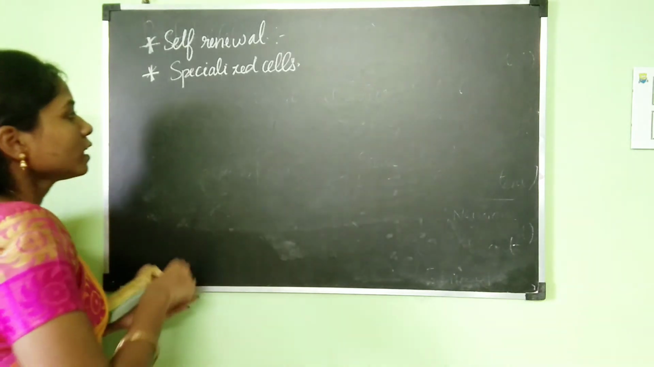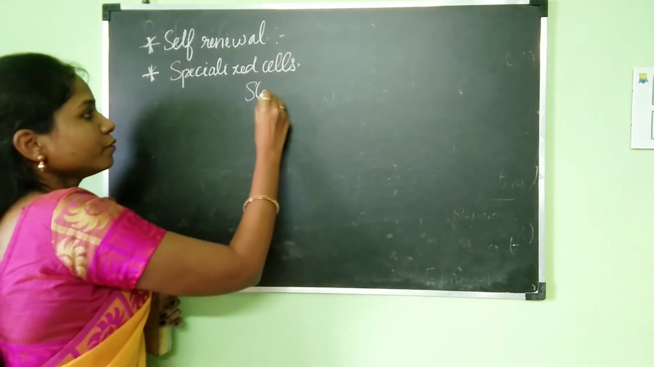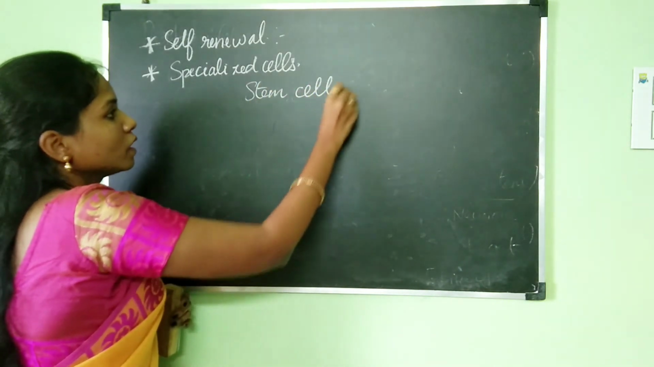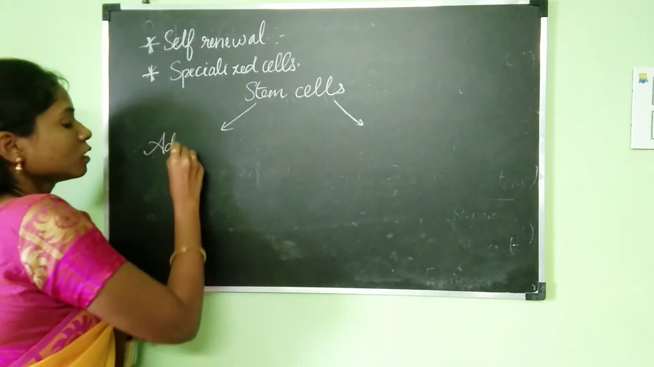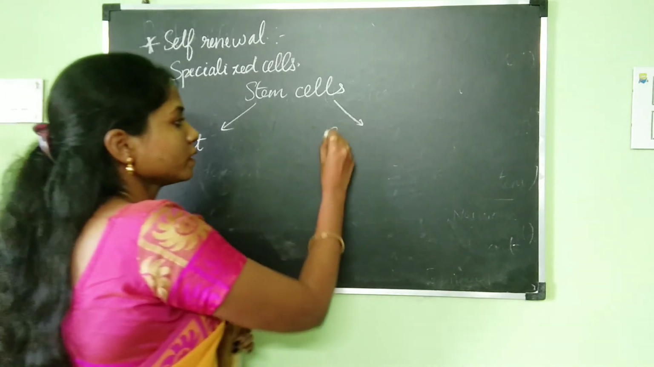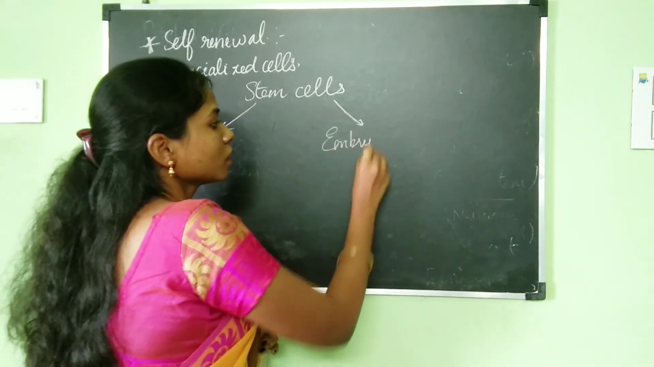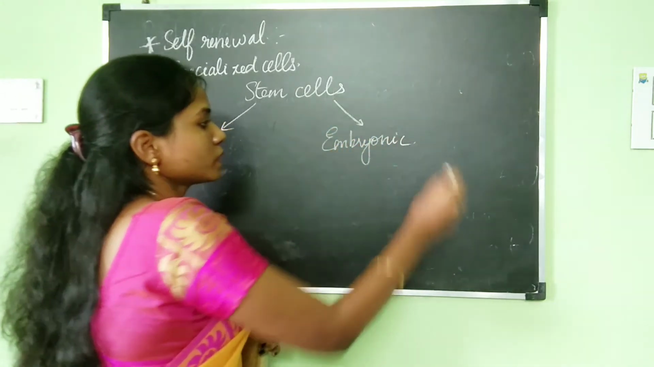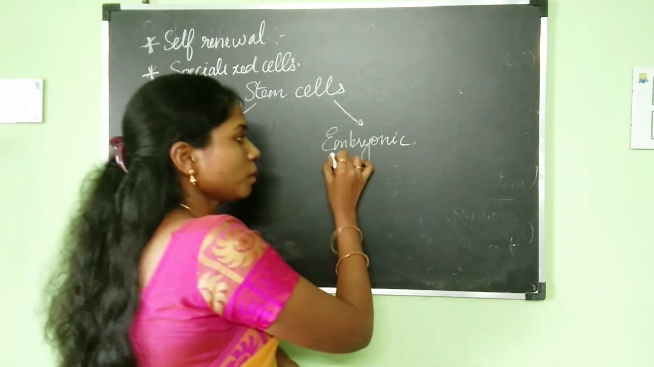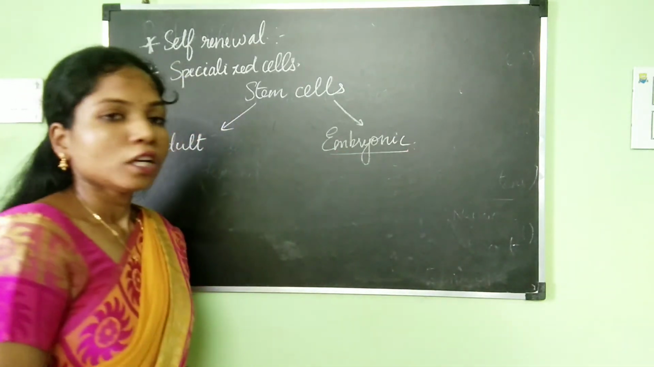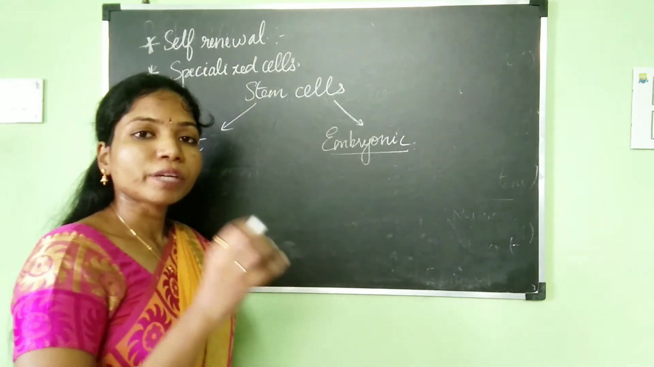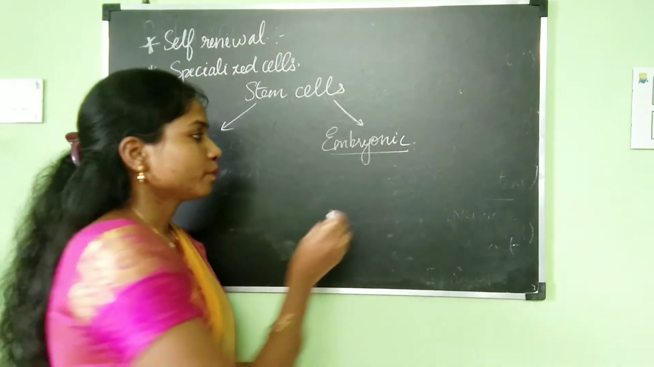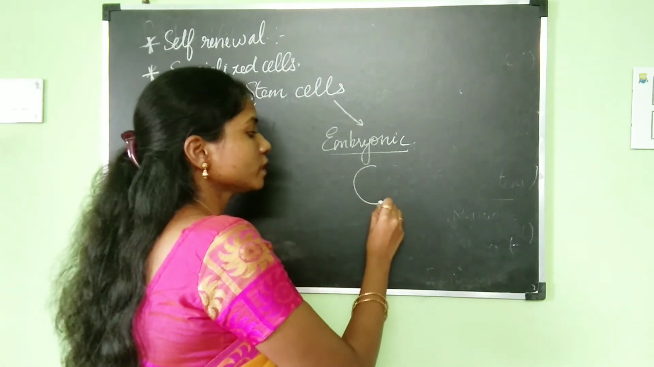Okay, all right. Now let's move on to discuss the different types of stem cells. There are two types of stem cells. One is the adult stem cells and the other one is the embryonic stem cells. So first let's talk about the embryonic stem cells. From the name itself you can understand that the embryonic stem cells are going to be present in the embryo.